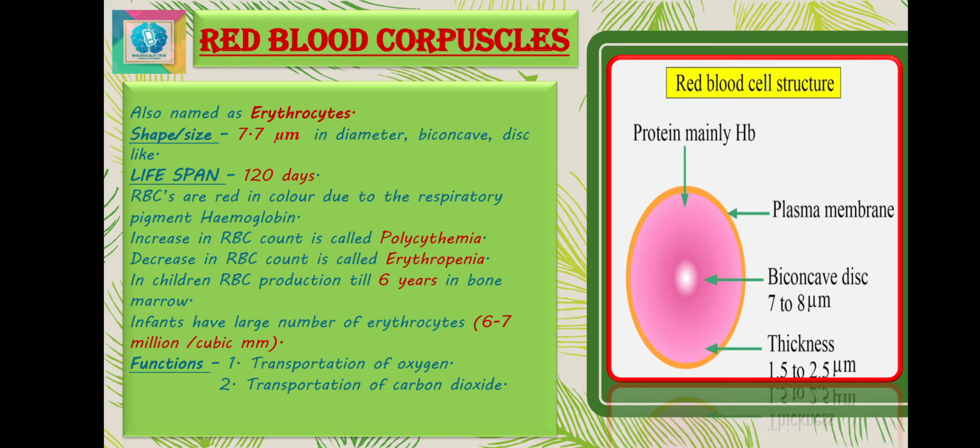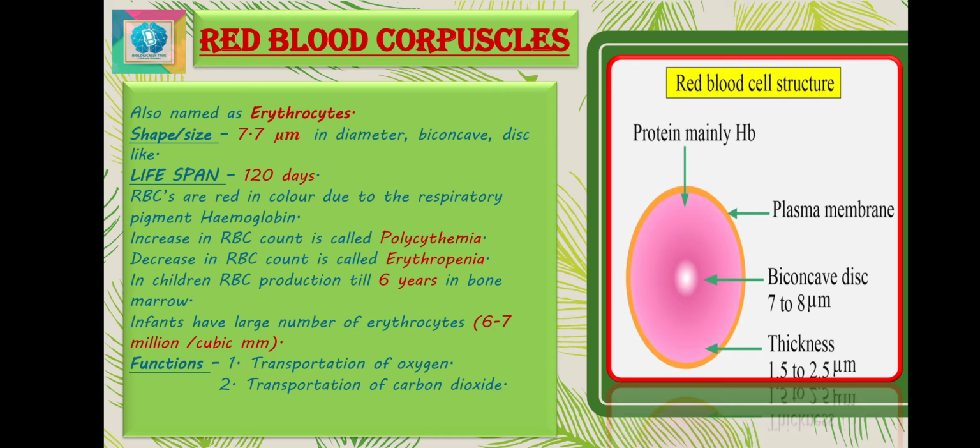They are very small in size, measuring about 7.7 μm in diameter, biconcave, disc-like and denucleated cells, as shown in the picture also. During maturation, the organelles which are present in immature RBCs disappear to accommodate more hemoglobin for transportation of oxygen. The small size of these cells also enables them to pass through very narrow capillaries. These erythrocytes are red in color due to the presence of the respiratory pigment termed hemoglobin. This pigment is composed of hematin, an iron-containing pigment, and globin, a protein.